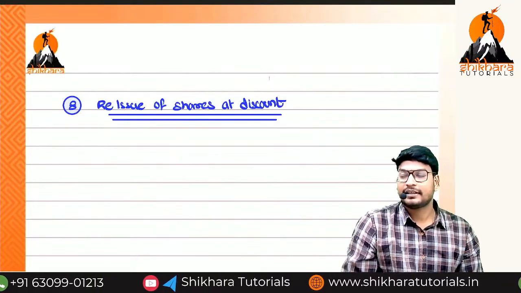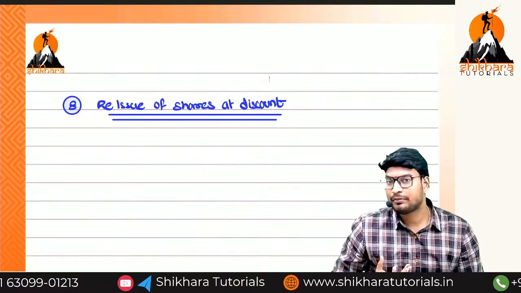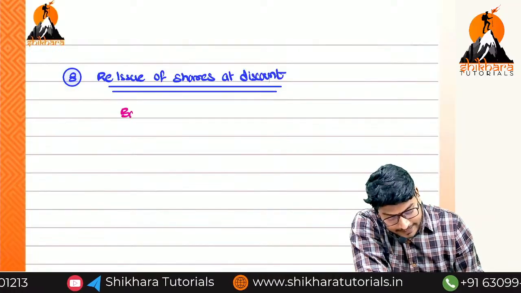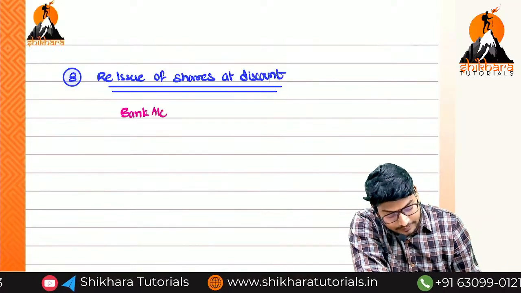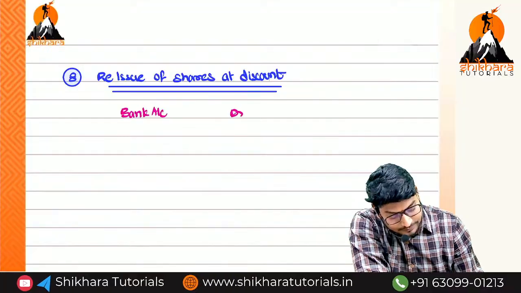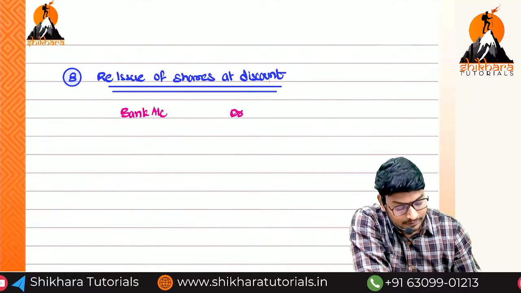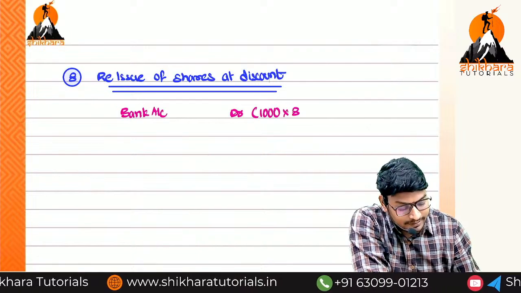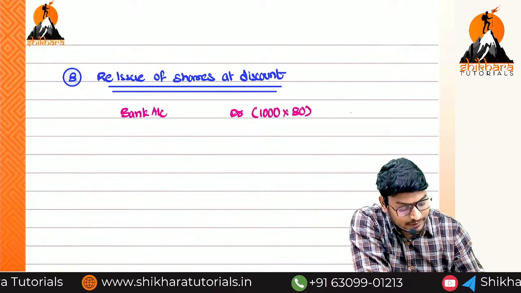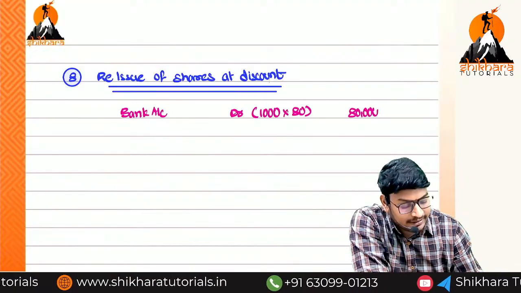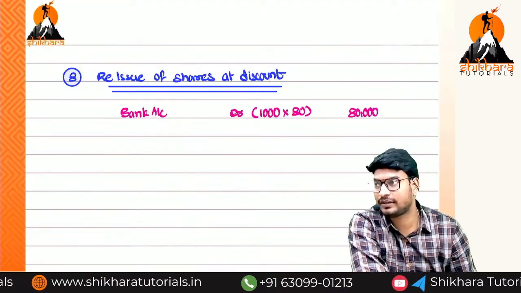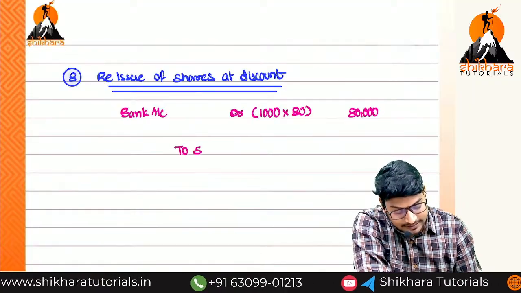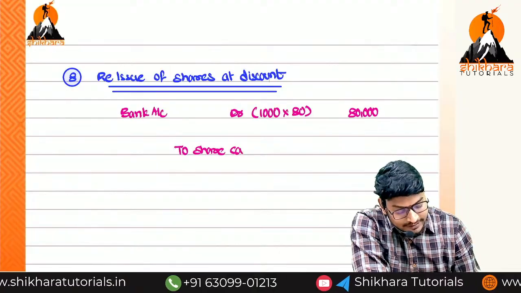What is happening here? We are receiving the amount. That means what we need to do? Bank account debit. Yes or no? How much amount are we receiving? We are reissuing the 1000 shares, and we are receiving 80 rupees each. That is equal to 80,000. Debit or credit? Debit. And give the space of a line. Now we are transferring to where? To share capital.